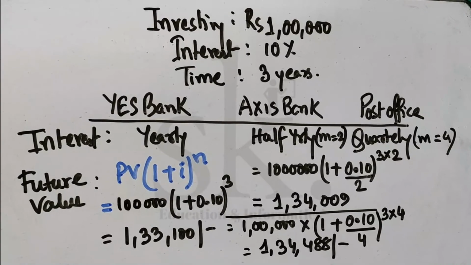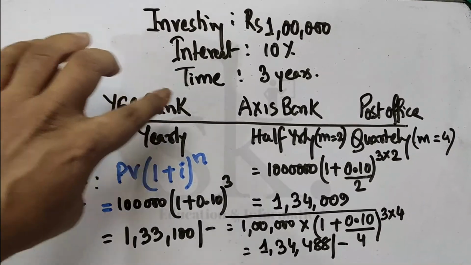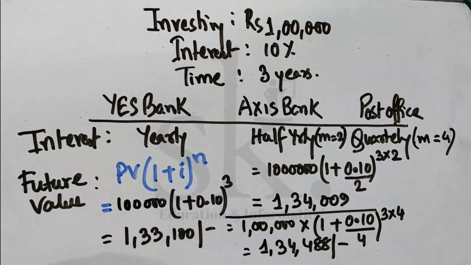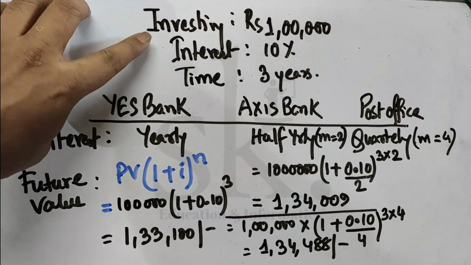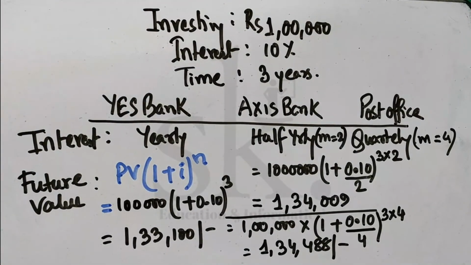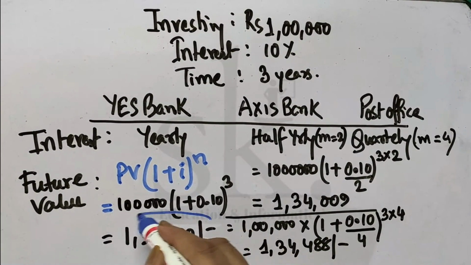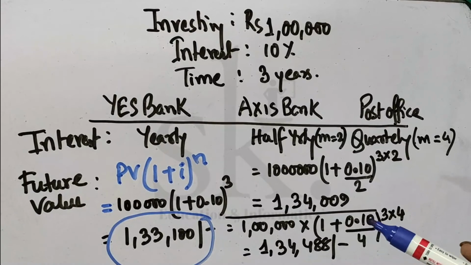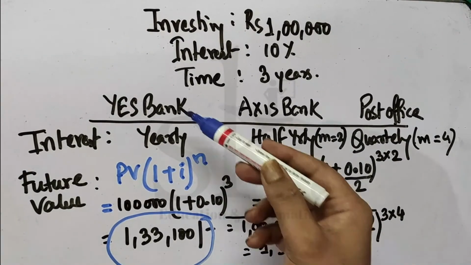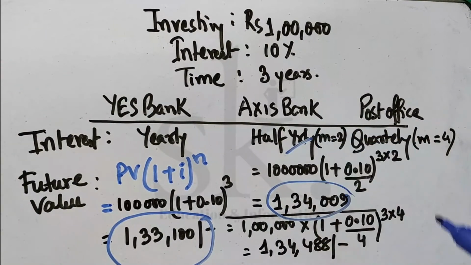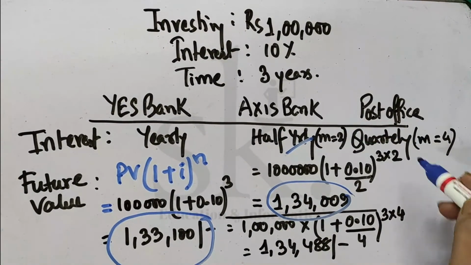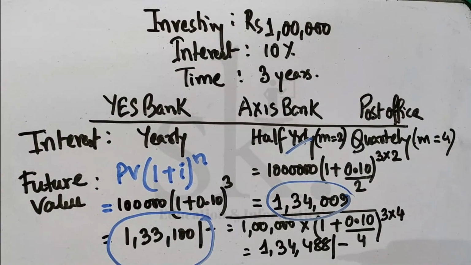Now let's compare. I made an investment with Yes Bank, Axis Bank, and the Post Office, for rupees 1 lakh, interest 10%, for a time period of 3 years. Now see the amount. I'm getting 1,33,100 as a future value if I invest in Yes Bank, yearly interest, more in case of half yearly, Axis Bank. And if I get the interest quarterly, I'm getting further 1,34,000. There's a huge difference.